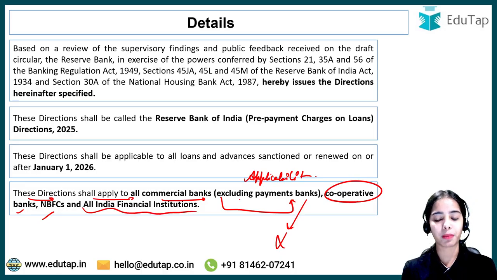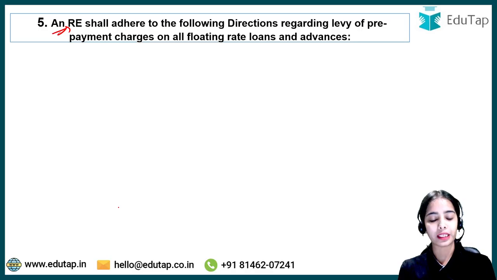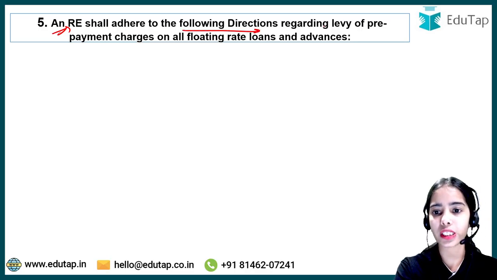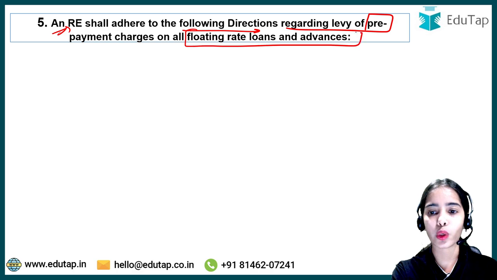Coming to the next point, a regulated entity, be it an NBFC, commercial bank or cooperative bank, shall adhere to the following directions regarding the levy of prepayment penalty or prepayment charges on all floating rate loans and advances.